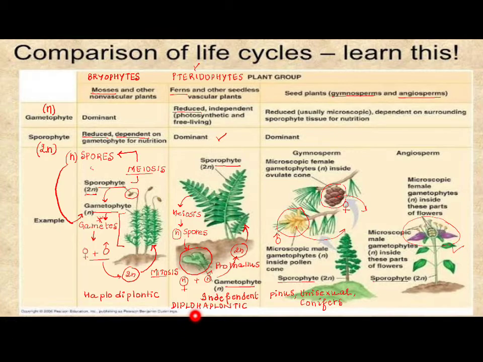Is that fine? So in gymnosperms and angiosperms, what is the life cycle? Diplontic. We don't mention haplontic here because the gametophyte is reduced so much that it becomes microscopic, which was a macroscopic independent prothallus in pteridophytes. By the time it is gymnosperm and angiosperm, it becomes microscopic and completely dependent on the sporophyte. The sporophyte occupies the complete frame. I see the gametophyte functional only during sexual reproduction. Am I clear?